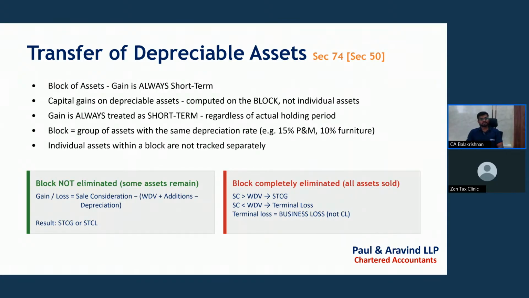Why is depreciation here? Because the block is not completely eliminated, some assets and some WDV values remain. For the remaining WDV only, we are computing depreciation. In case there is no remaining WDV, I have covered that in the next slide. We will see: in case of no depreciation, the result may be short-term capital gain or short-term capital loss. If the block is completely eliminated, then it is covered under capital gain or capital loss.